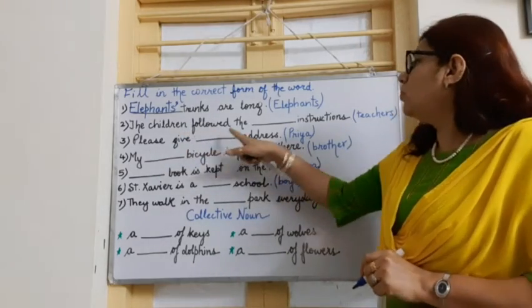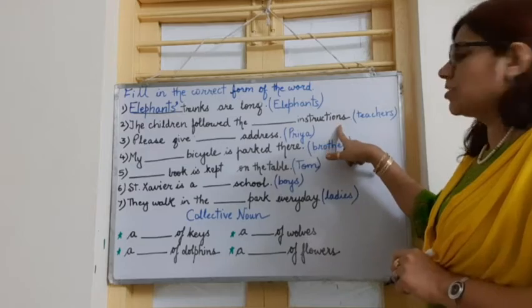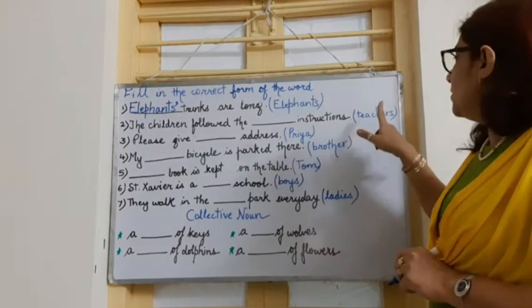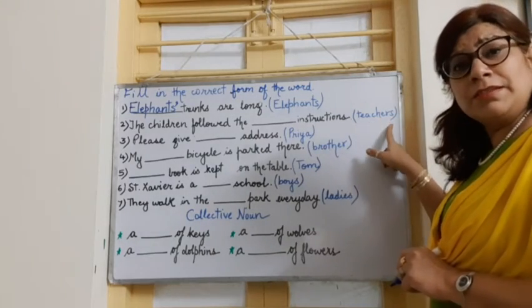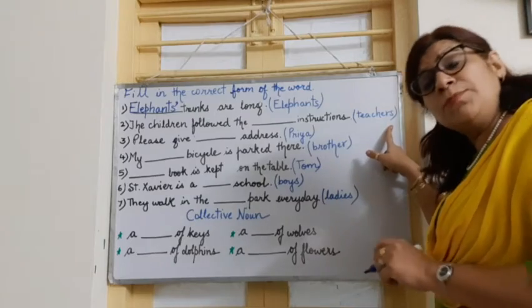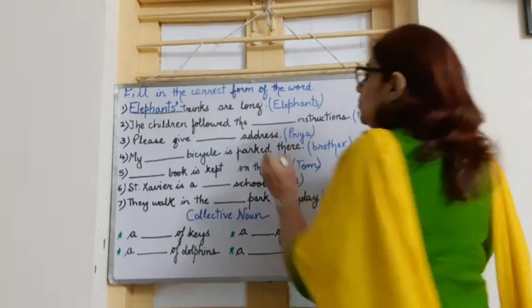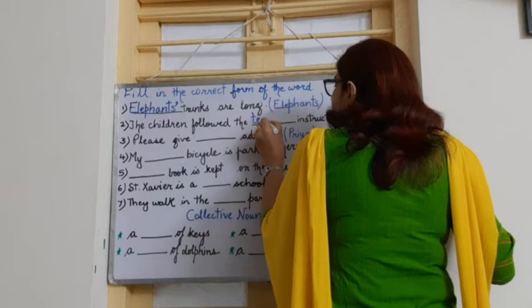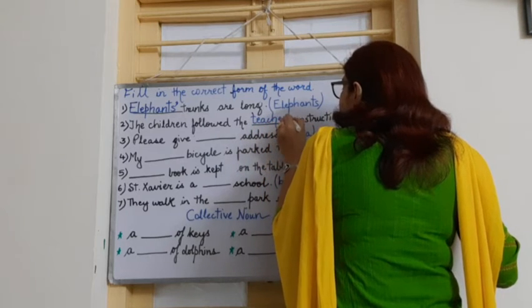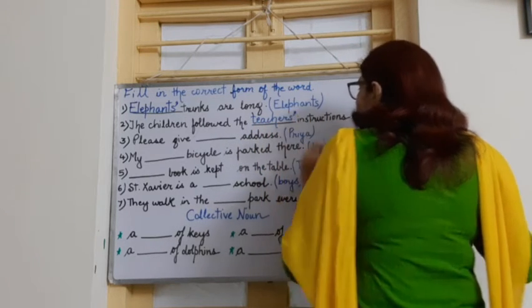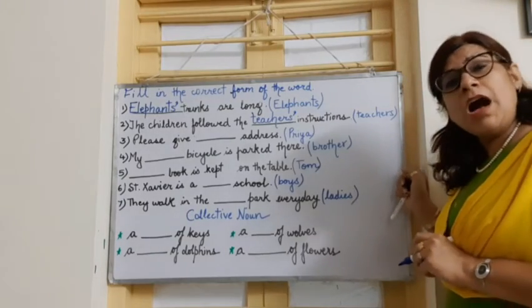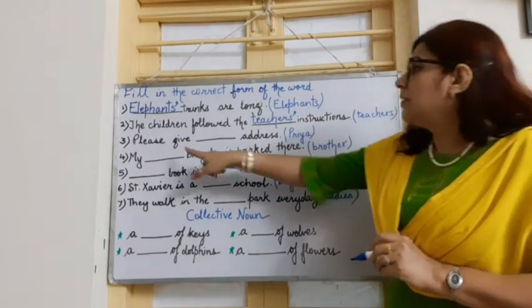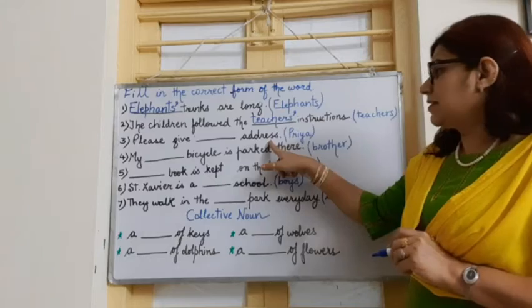The children followed the dash instructions. Here the singular is teacher, and it is given teachers, the plural. So we are going to write the plural form, teachers, and to make it a possessive noun, we are going to use an apostrophe after s. Please give dash address.